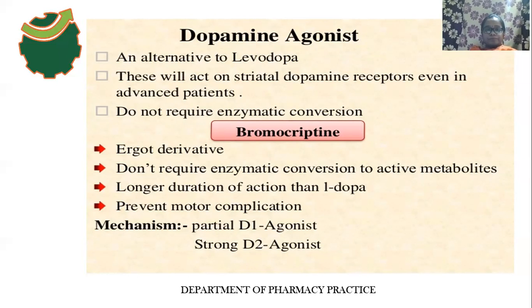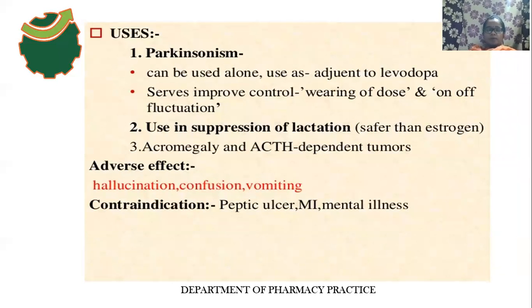Okay, what are the uses of this bromocriptine? It can be used alone, or it can be used as an adjunct to levodopa. It improves the effect of wearing off and on-off phenomena, the on-off fluctuations, and it improves the complication of wearing off phenomena.